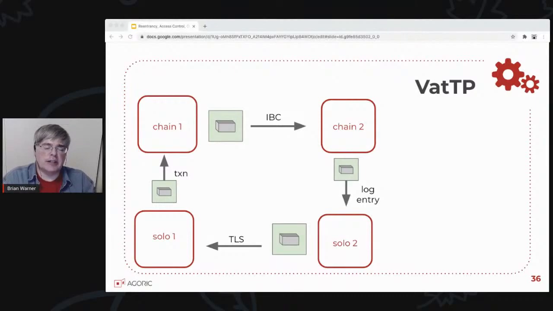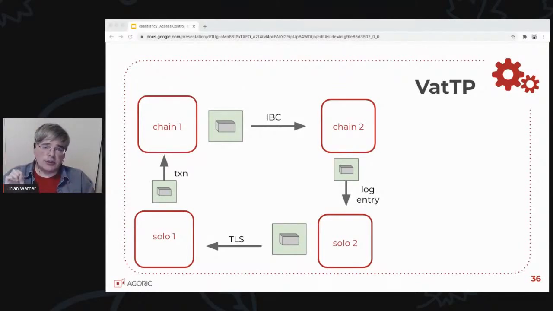If the solo machine is sending a message into a chain, it's going to use a signed transaction like I just showed. If one chain sends a message to another chain, it's going to use IBC, the Inter-Blockchain Protocol, to emit a message that one chain will recognize as being valid, as being sent from another chain. When a chain wants to send a message down to a solo machine, it's going to emit a log entry that a light client on the solo machine can read and verify, and it can tell, oh, yep, that really did come from that particular machine. I'm willing to accept it. I'm willing to let it use things from the C-list.